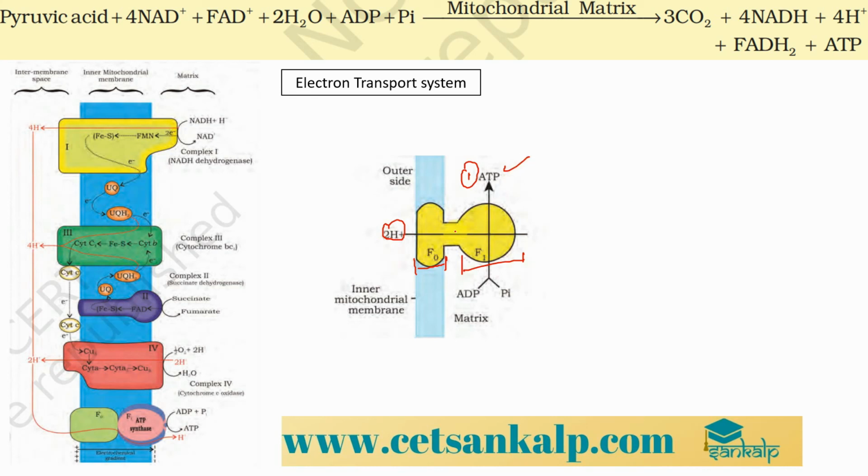The energy stored in these protons, that is the electrochemical gradient, is mainly used to transfer the inorganic phosphate to the ADP, resulting in the generation of ATP, right? This is how ATP is formed through the electron transport system, by harnessing the energy present in NADH2 and also FADH2, right?